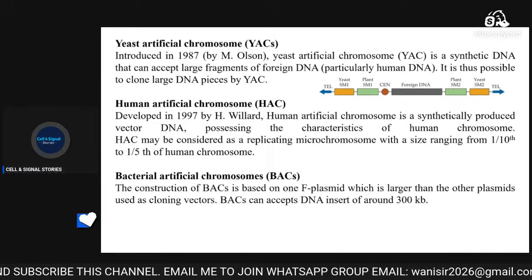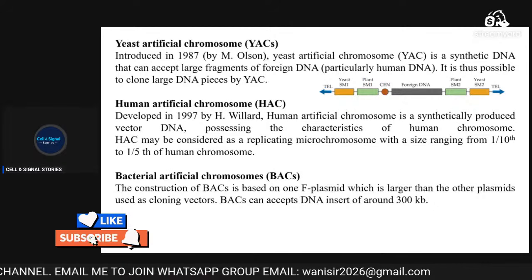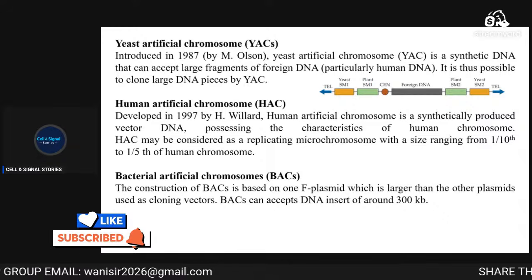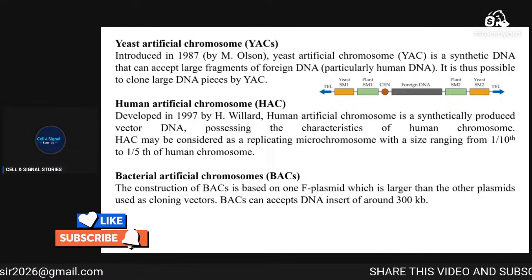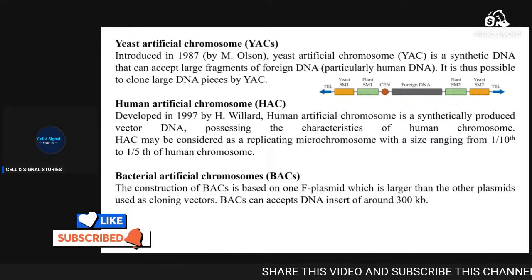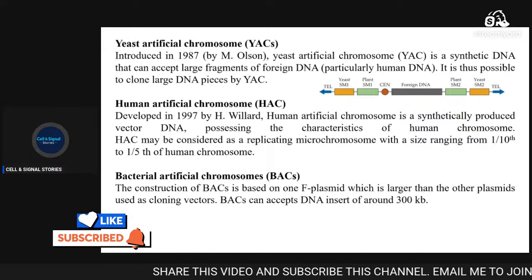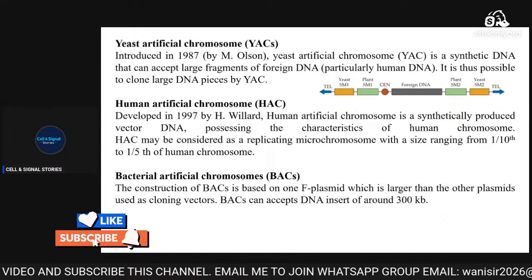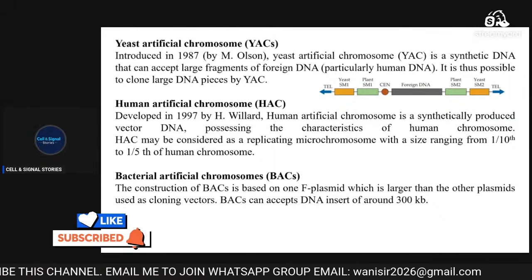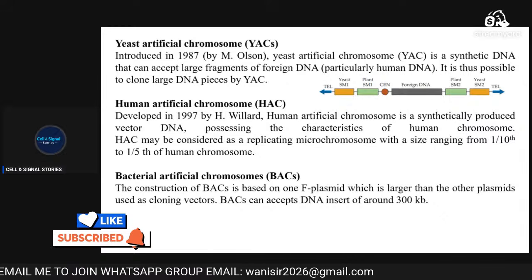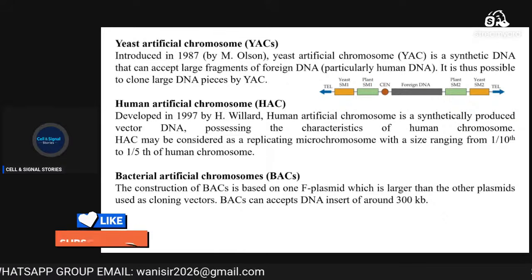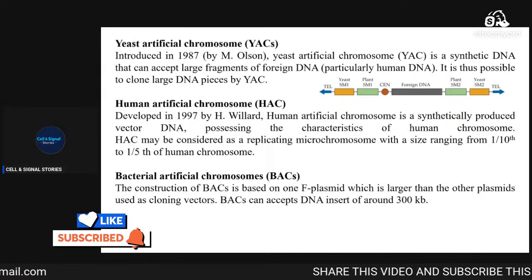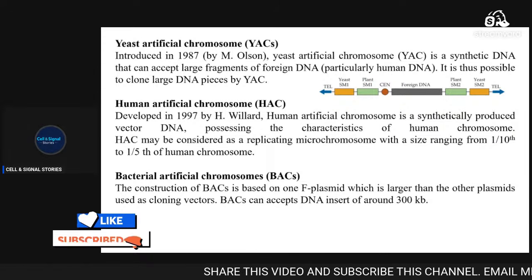And if we need higher sizes of foreign DNA, then we use the yeast artificial chromosome, depending upon the size of the foreign DNA. And if we need even larger DNA, long human DNA to be cloned, we use the human artificial chromosome or yeast artificial chromosome, depending upon the size of the DNA. So you need to understand and know the purpose of each of these.